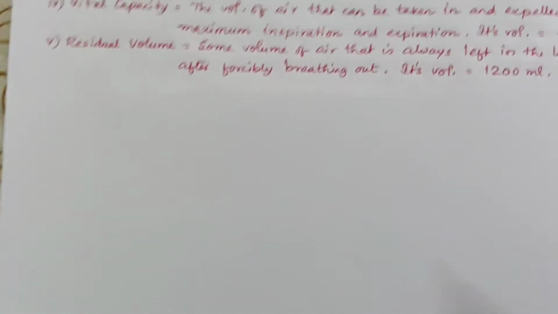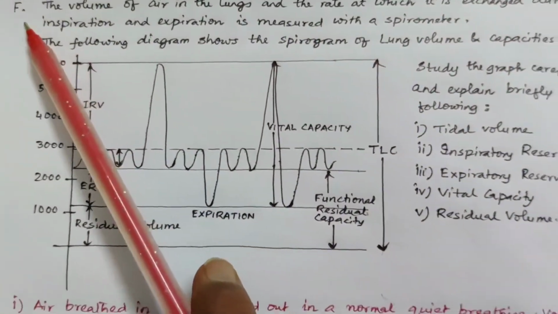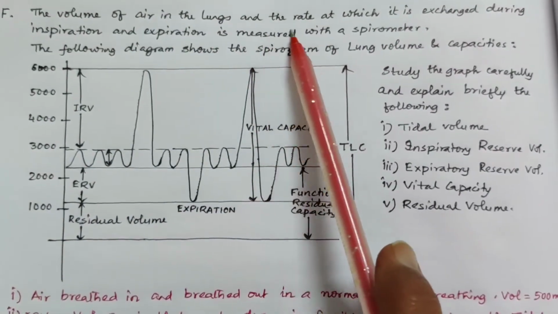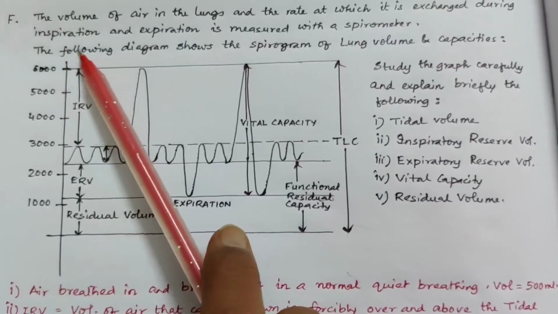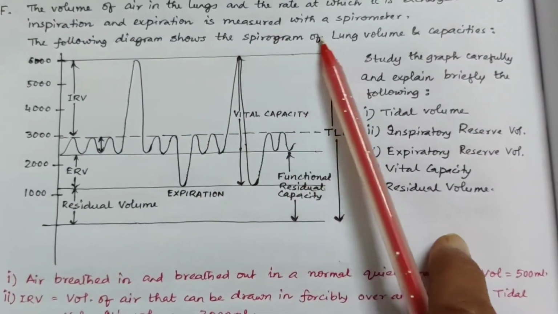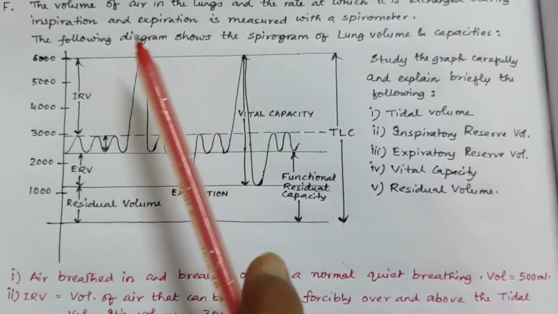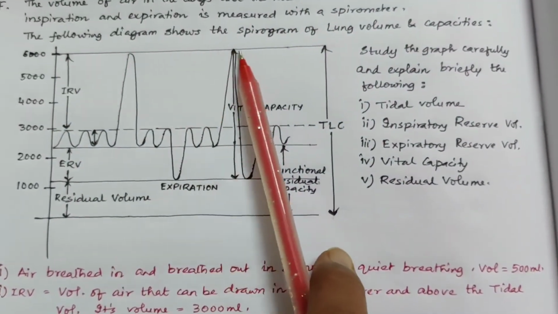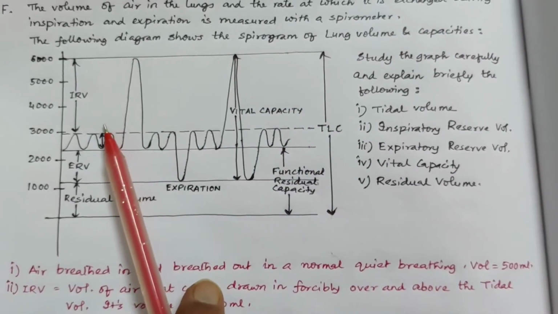Now next question is concerned with the respiratory system. The volume of air in the lungs and the rate at which it is exchanged during inspiration and expiration is measured with a spirometer. Respirometer or spirometer is the same thing. The following diagram shows the spirogram of lung volumes and capacities.